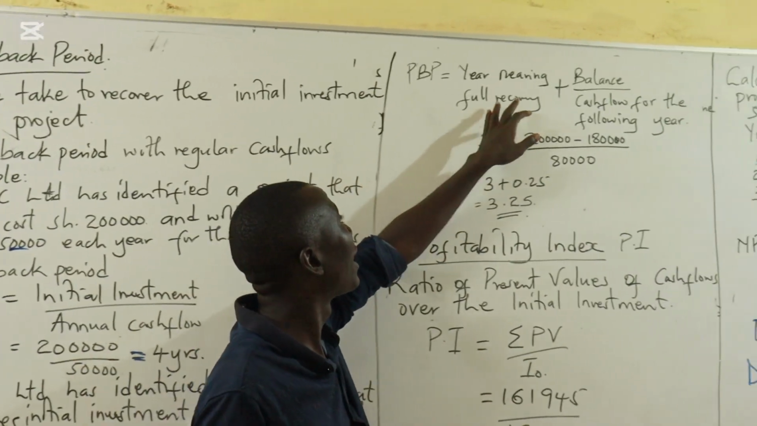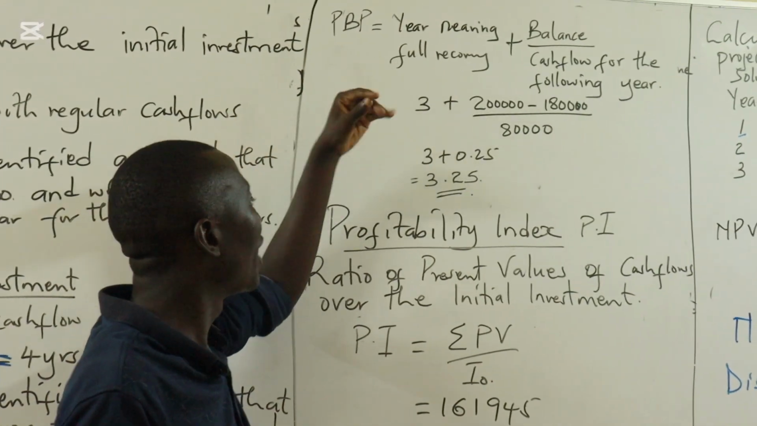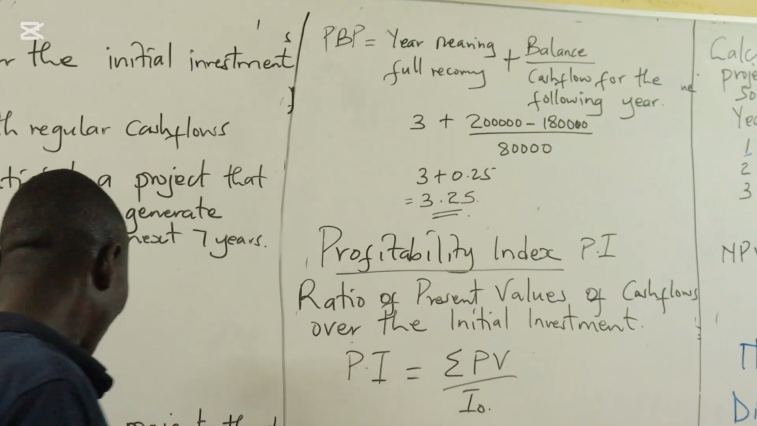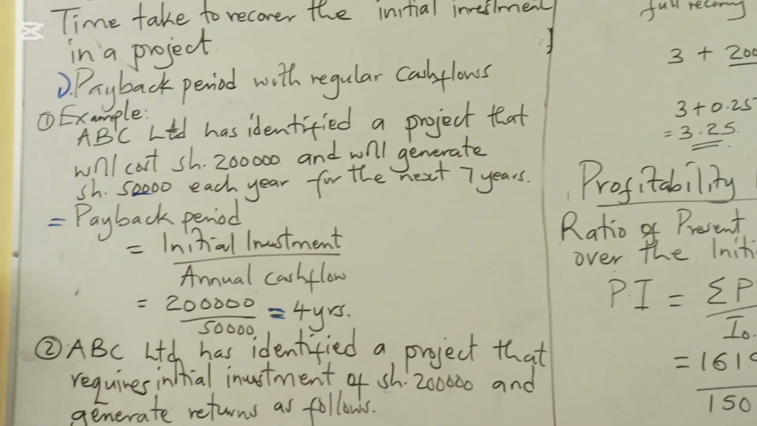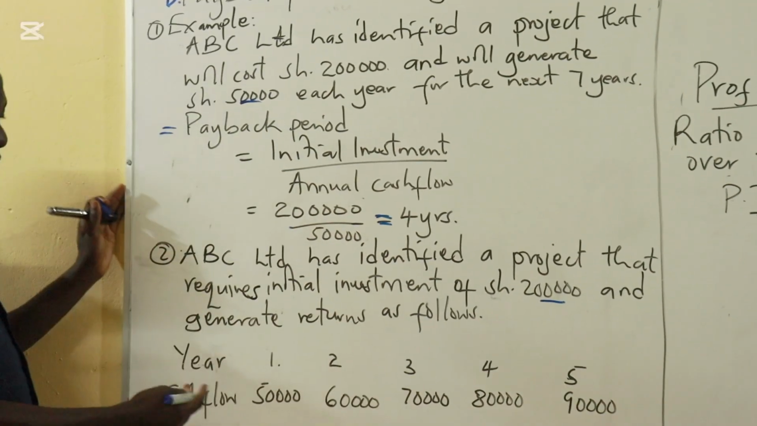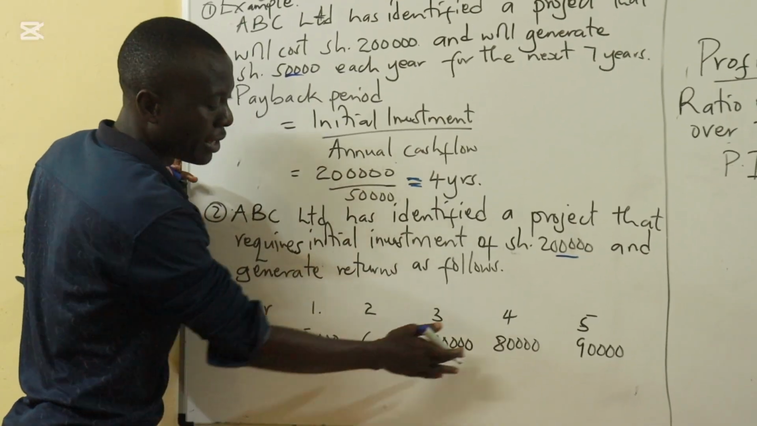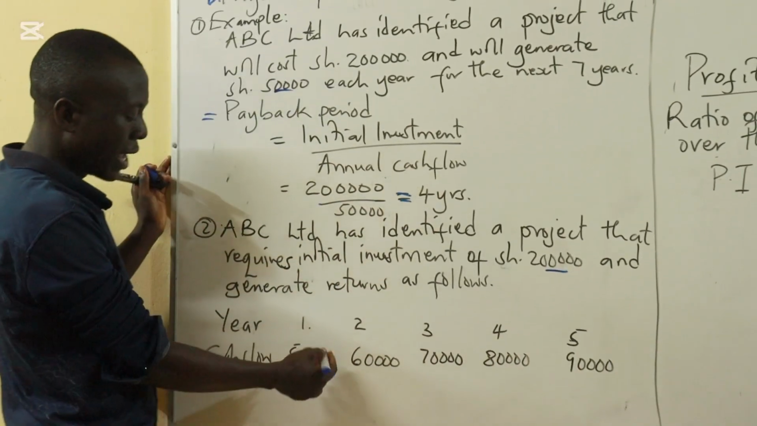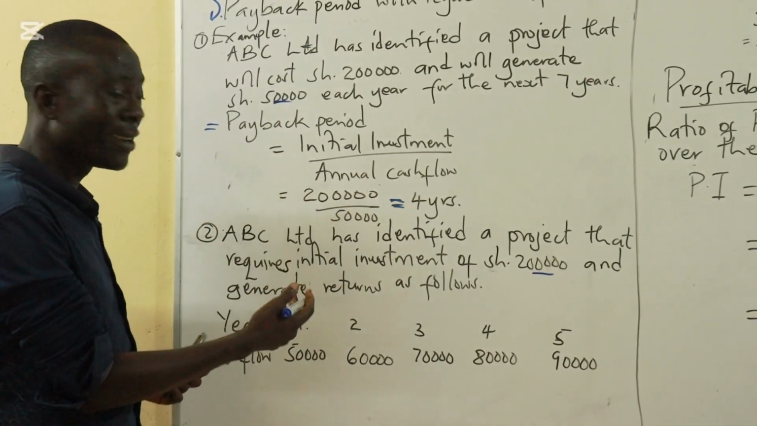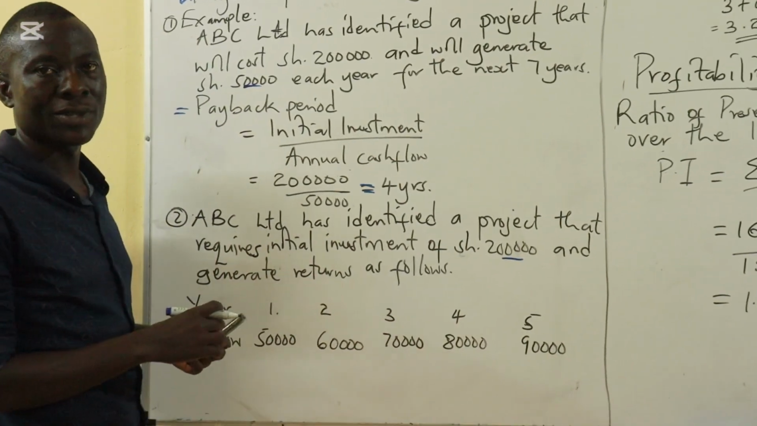How then do we calculate the payback period? We will add these inflows cumulatively. I take you back here. The initial investment is 200,000, and in year 1 we are getting 50, year 2 60, year 3 70, year 4 80, and year 5 90. We will add these inflows cumulatively until we reach a point where, when we add the next inflow, the amount is more than the initial investment, which is 200.